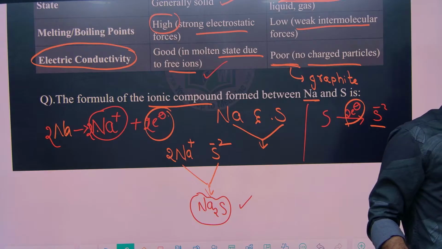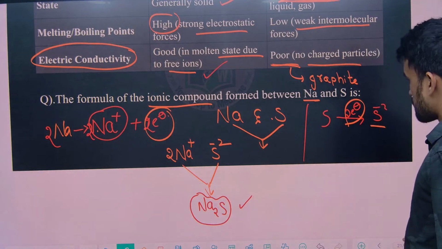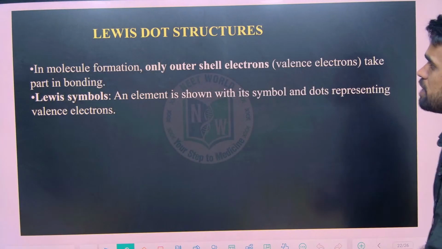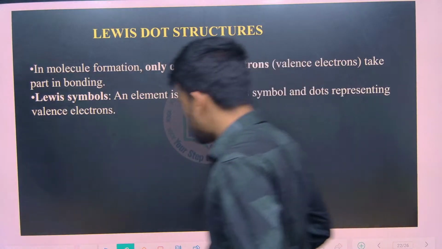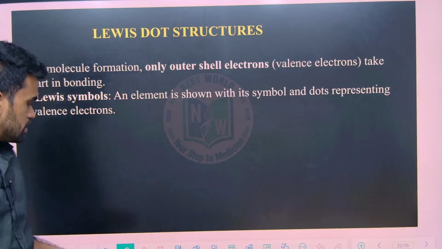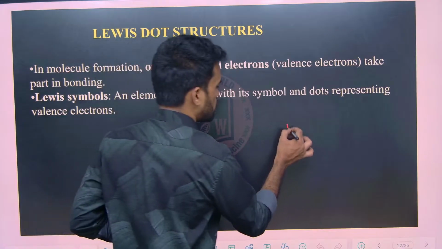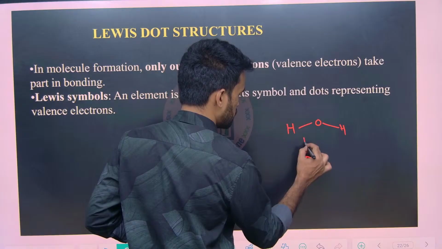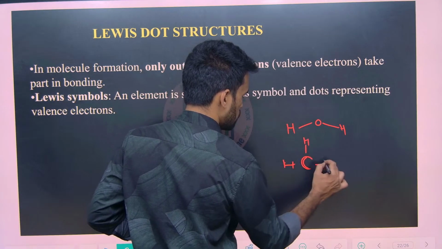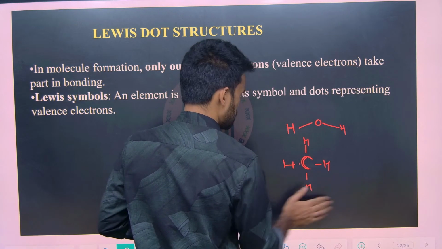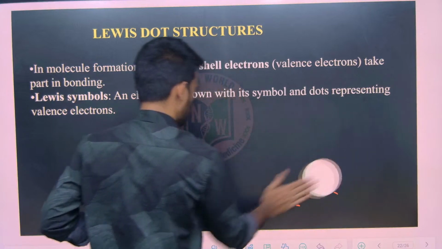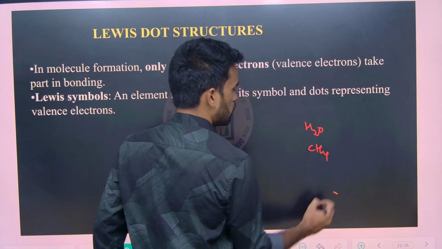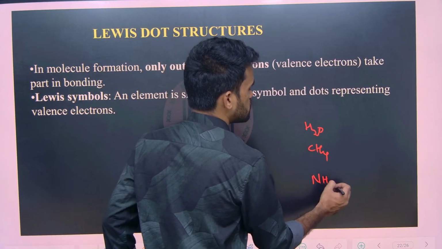Next, let us discuss a few more things. There is something called a Lewis dot structure. What do we mean by Lewis dot structure? See, the water molecule you write like this, and methane you write like this. Now what are the molecules? We know the water molecule, methane molecule, and ammonia molecule, all these we know.